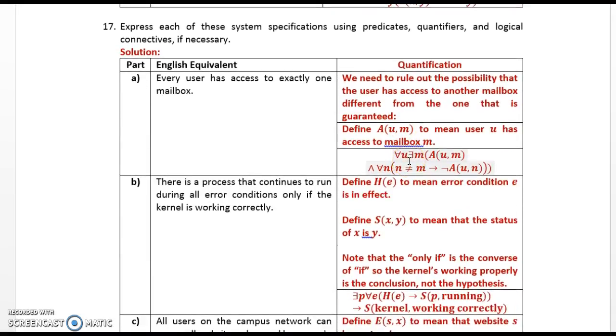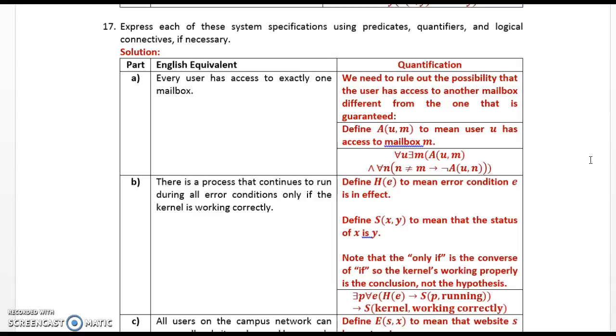Express each of these system specifications using predicates, quantifiers, and logical connectives if necessary. Every user has access to exactly one mailbox. We need to rule out the possibility that the user has access to another mailbox different from the one that is guaranteed. Define A of U, M to mean that user U has access to mailbox M. For all U, there exists M, A of U comma M, and for all N, N not equal to M implies the complement of A of U comma N.